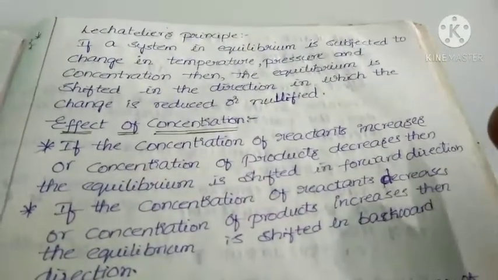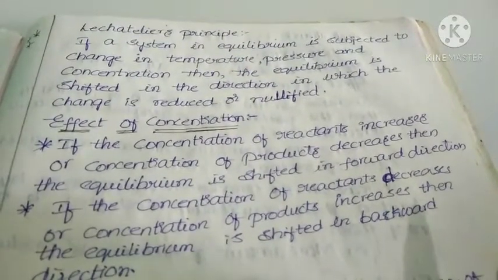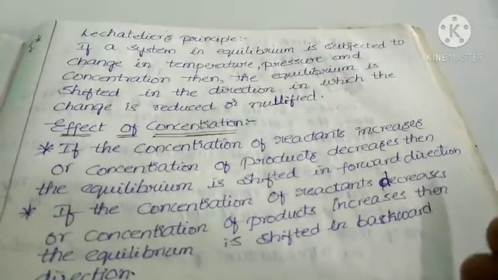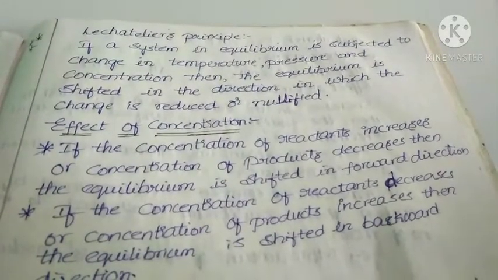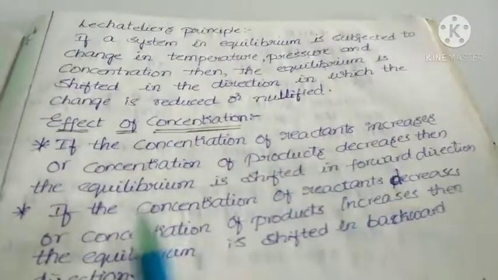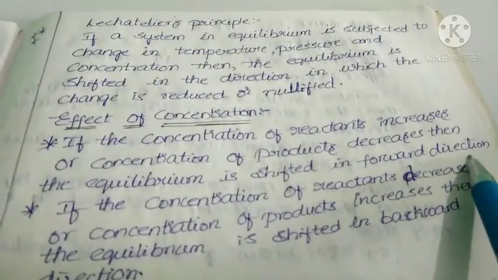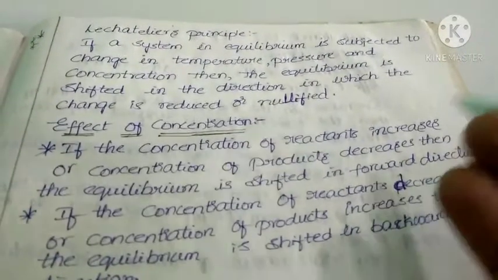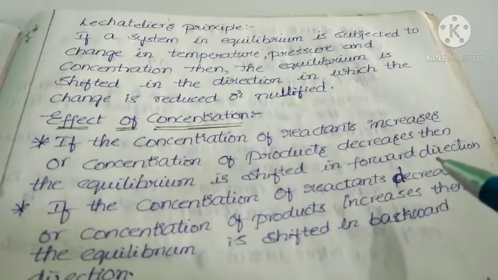If we change reactants concentration, that means if you add some amount of reactant, automatically reactant concentration increases. That means products concentration decreases. Then the equilibrium is shifted in forward direction. Why? If concentration of reactants increases, then rate of reaction increases. What is the law of mass action?